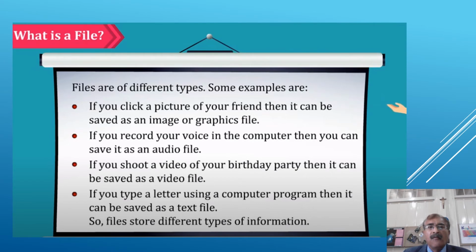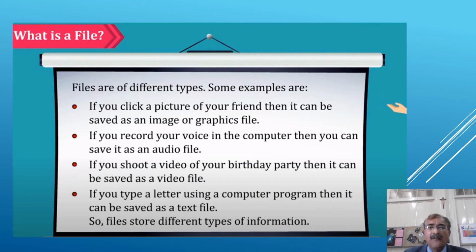Now files are of different types. If you click a picture of your friend, then it can be saved as an image or graphics file. Okay, so it's in the form of an image. Now, if you record your voice in the computer, then you can save it as an audio file. Now, it will be an audio file.